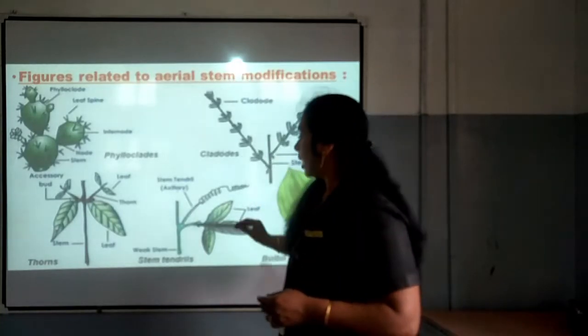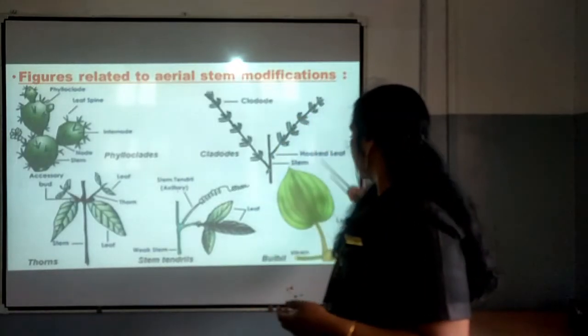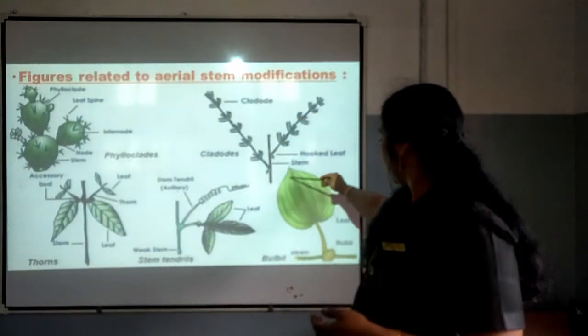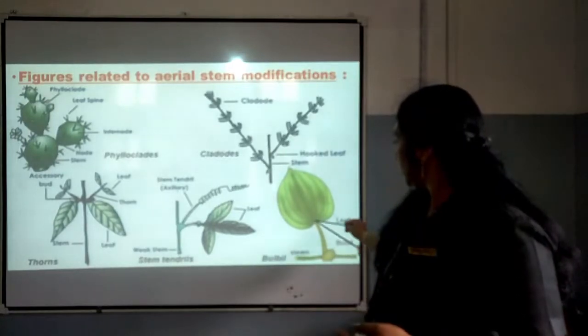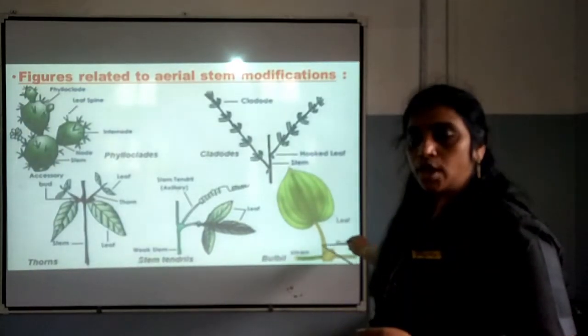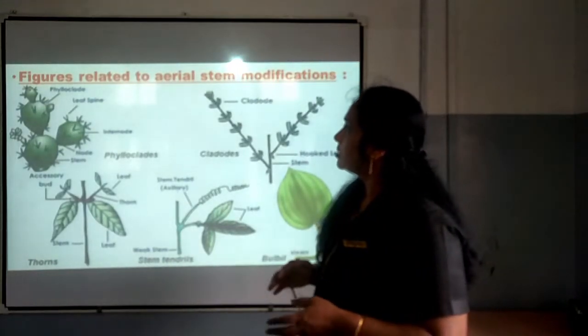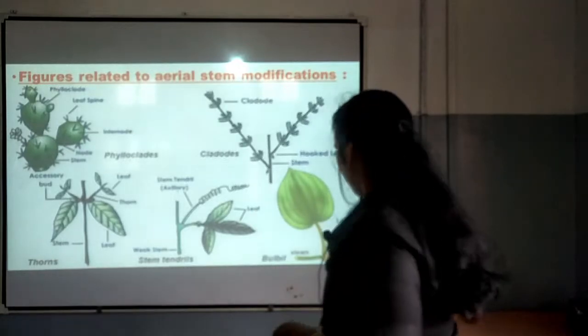Okay. So, one more piece of information related to aerial stem modification is the bulbil. You can see here, this is bulbil. This is the leaf, and in the stem you can see the bulbil, a swollen part, that is called bulbil. So, that is related to aerial stem modification.